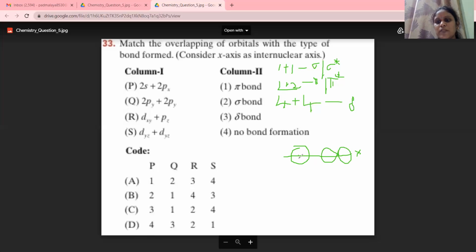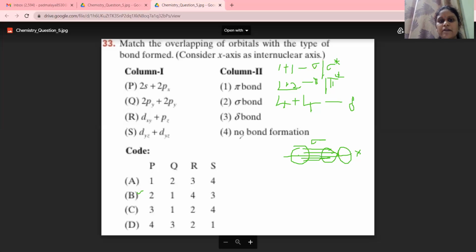Whenever they mix with each other, they come closer by end-to-end overlapping. Whenever two orbitals mix with each other by end-to-end overlapping, the formed bond will be a sigma bond. So 2s plus 2px forms a sigma bond. So P goes with option 2, so it is in option B.